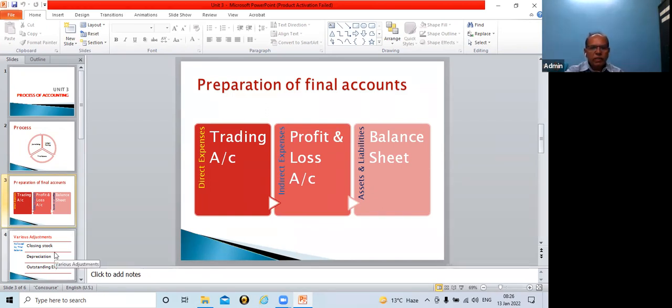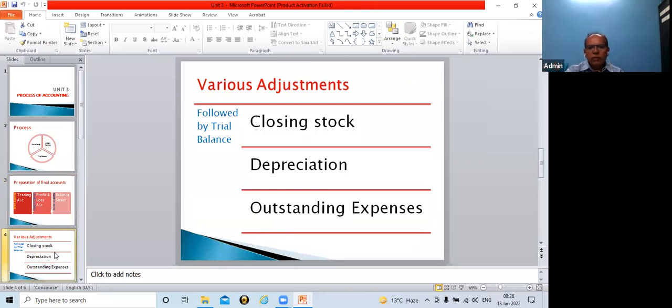If you remember these adjustments, I don't think you will have any problem solving numericals on final accounts in regard to sole proprietorship. As you see, various adjustments follow the trial balance. On the upper side there will be the trial balance and below there will be adjustments. Now, in regard to closing stock, what is it?